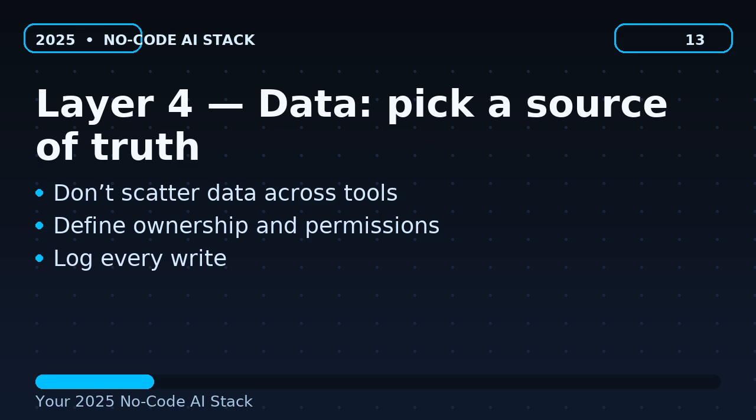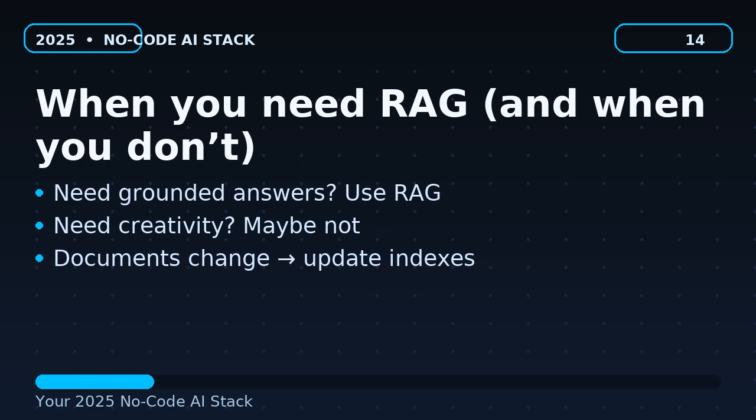Layer 4. Data. Pick a source of truth. On-screen bullets: don't scatter data across tools. Define ownership and permissions. Log every write. Voiceover: Now, data. Decide where the truth lives. Maybe Airtable, Notion, Google Drive, or a database, and make the AI read from it and write back to it in a controlled way.